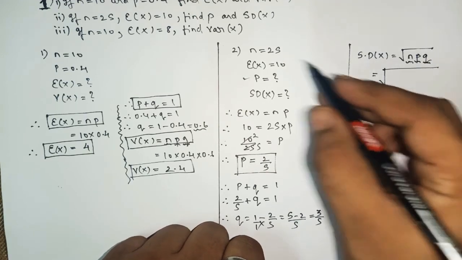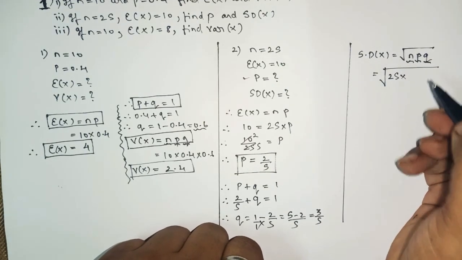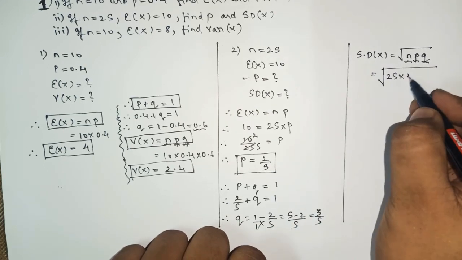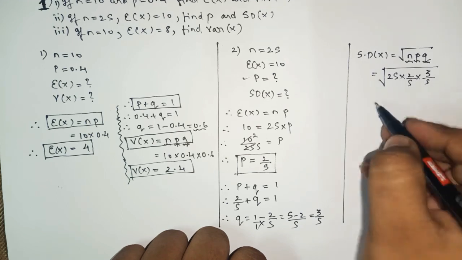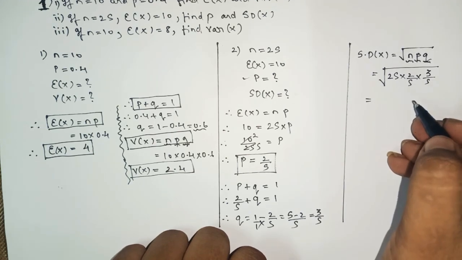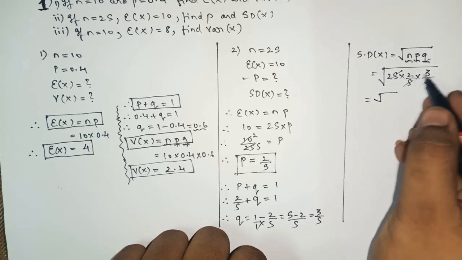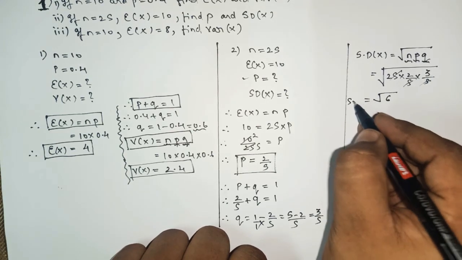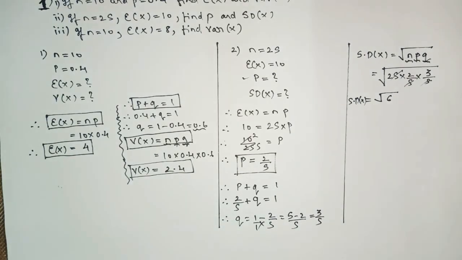Now we'll substitute the values of n, p and q here. What is n? 25. What is p? 2 by 5. What is q? 3 by 5. So here 5 fives are 25, so 25 and 25 get cancelled. 2 threes are 6, and we know that the square root of 6 is an imperfect square root.